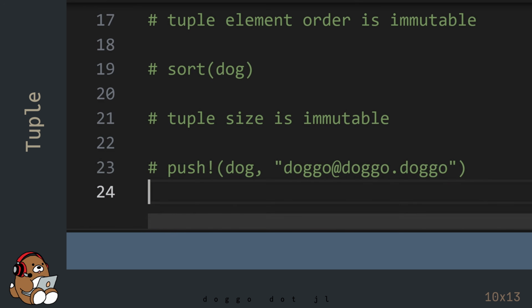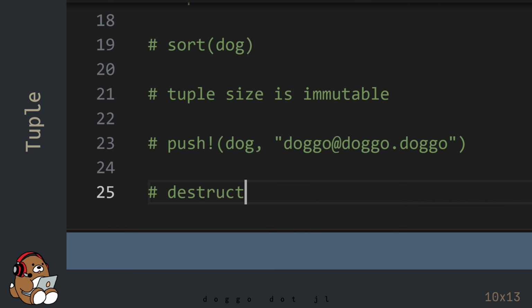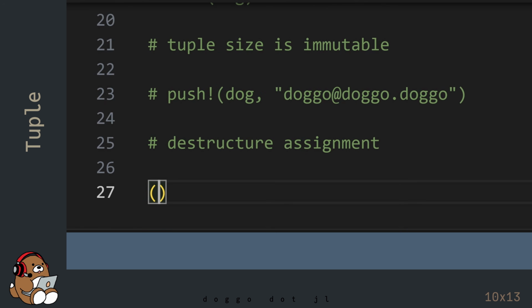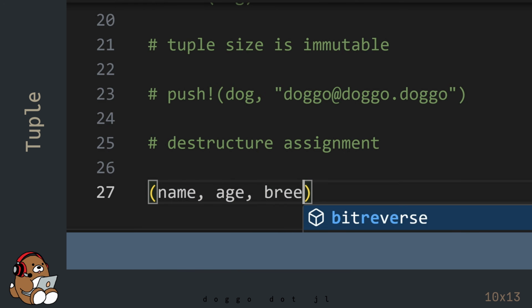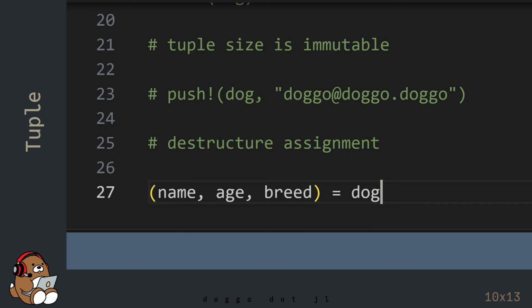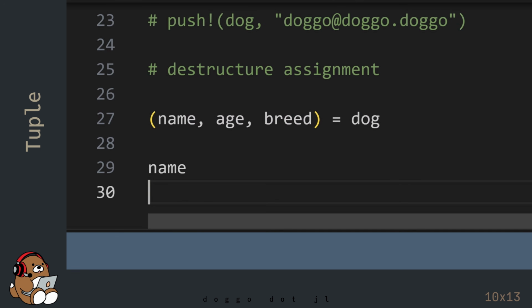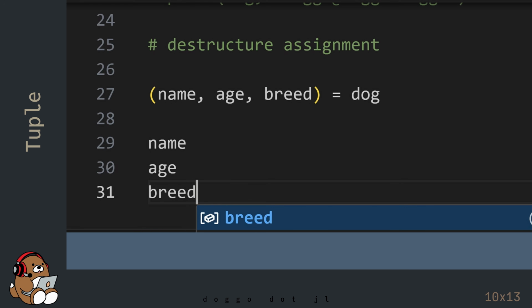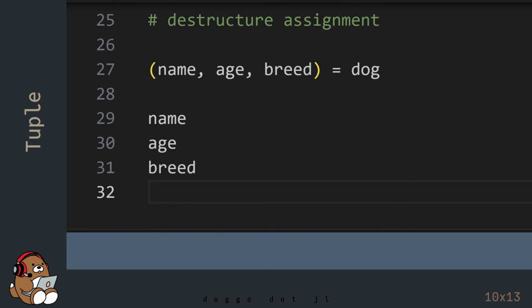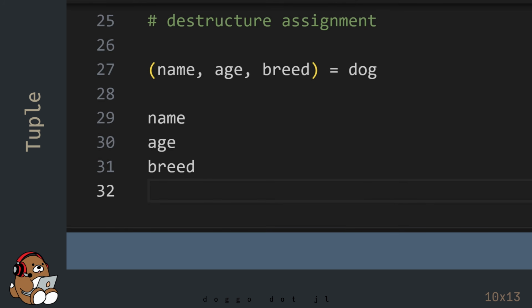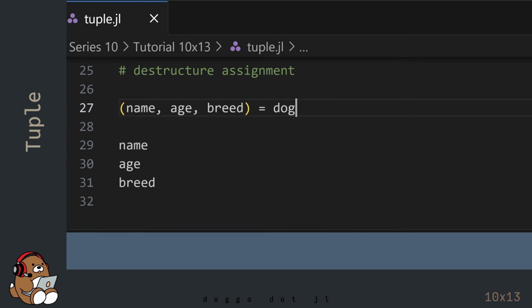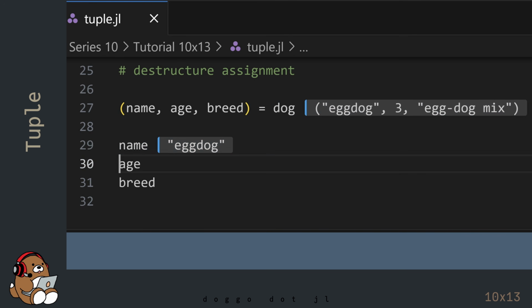But here's something interesting that you can do with a tuple. In the coding world, what you just witnessed is called a destructuring assignment.